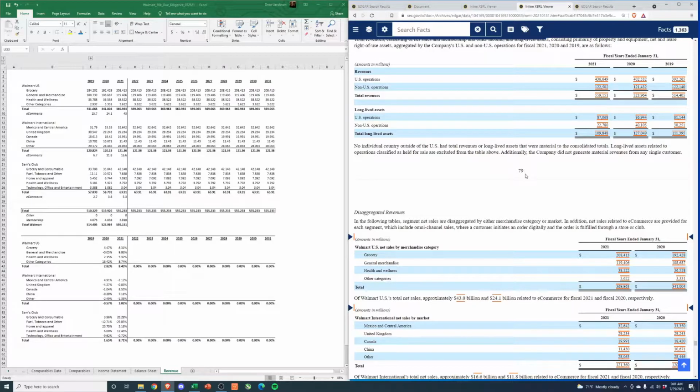And scroll down to page 79 and 80. We'll see they give us a few different revenue schedules. The first one is just US versus non-US operations. So not super useful, but it is a little bit more granular than if we look at the income statement.